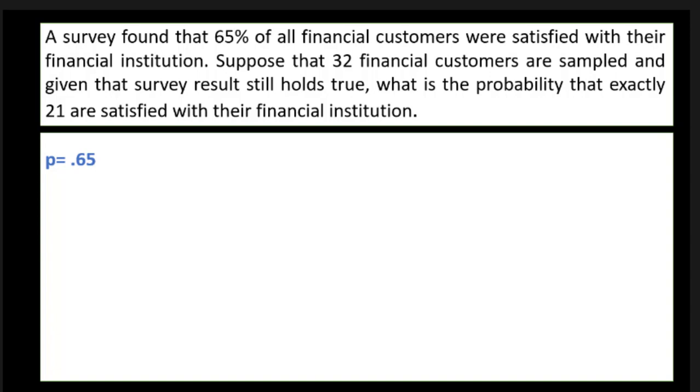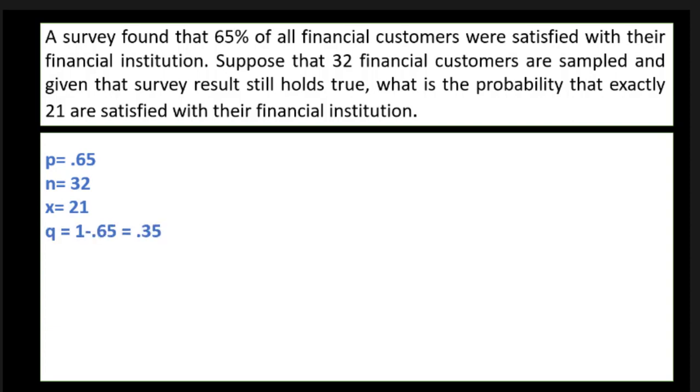We have sampled 32 financial customers, so n is equal to 32. We have to calculate the probability that 21 customers are satisfied, so X would be 21.